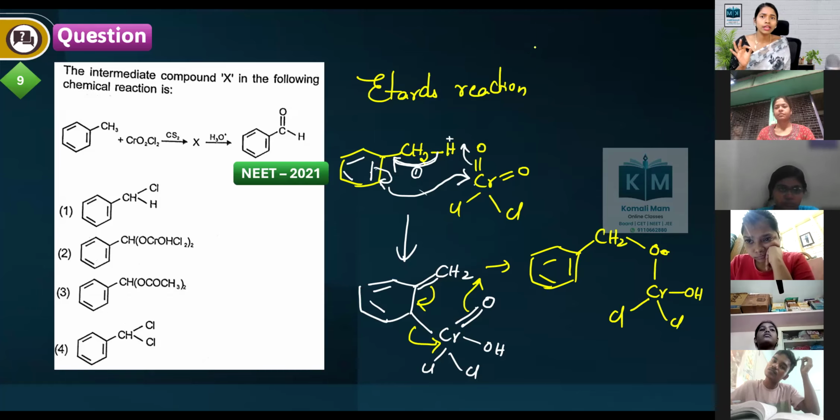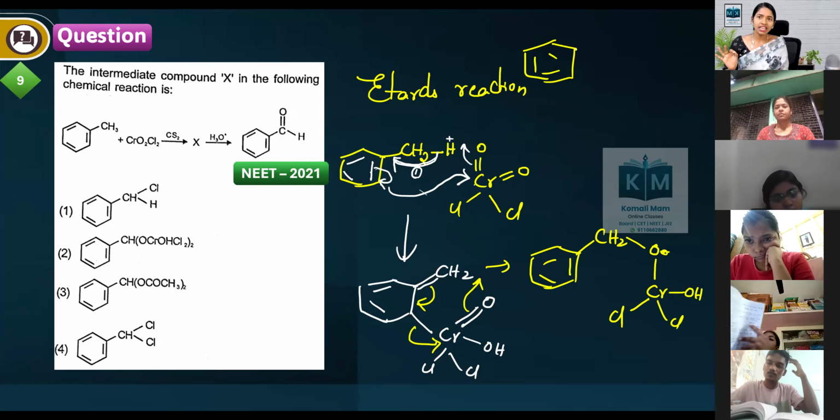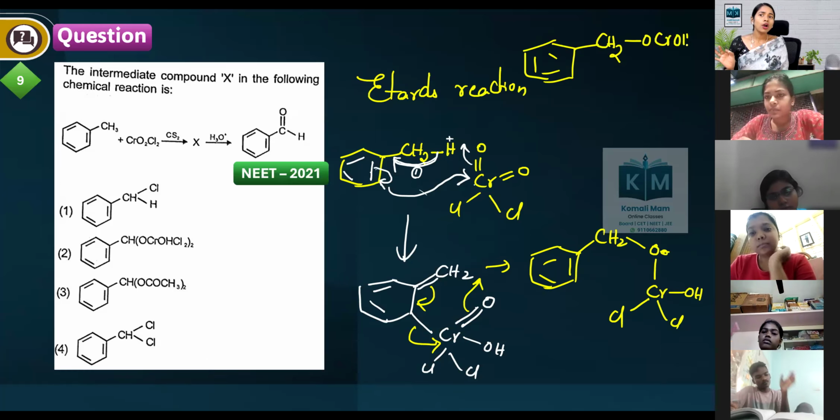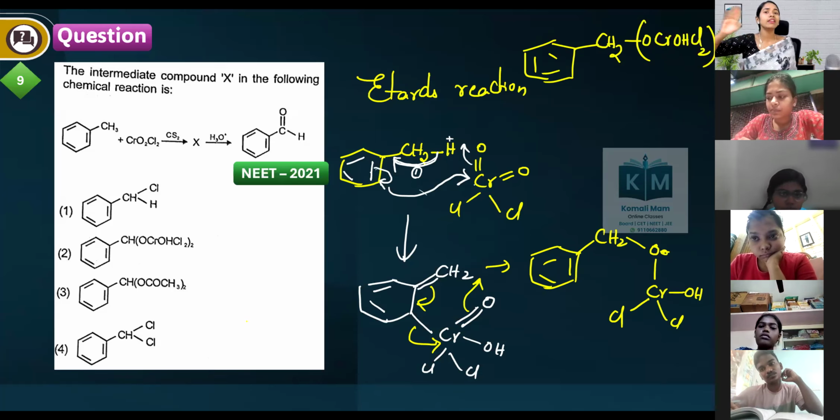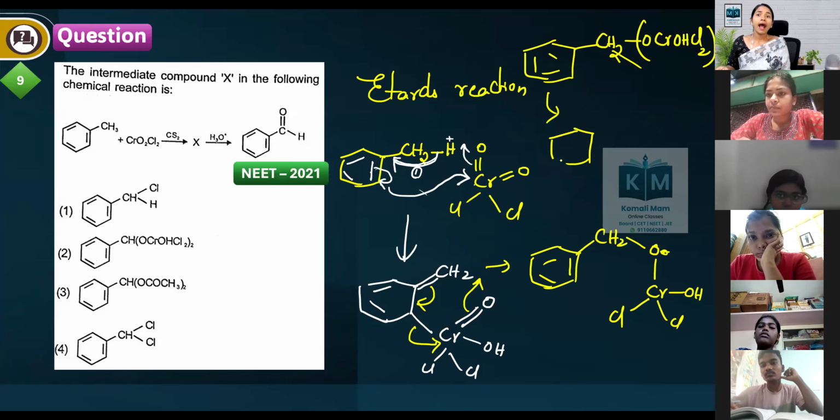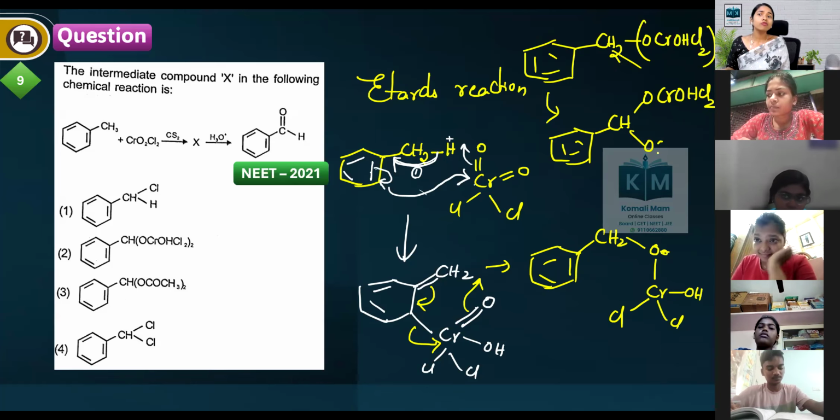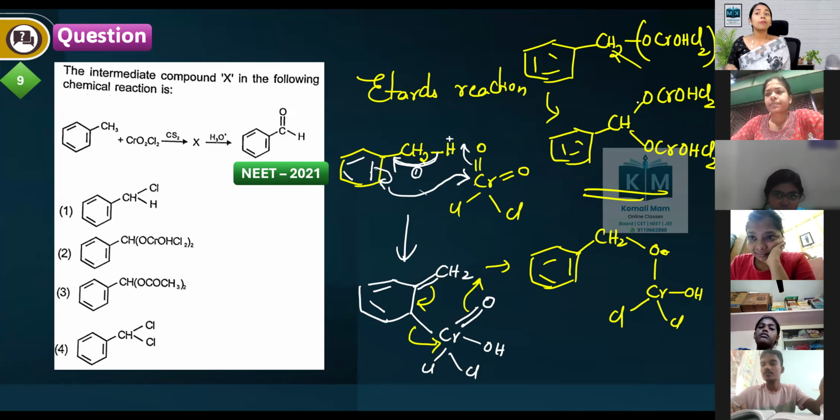Everybody clear? So I want to tell you that on a benzene ring we have CH2, O, Cr, OH, Cl2. This is the group. We removed one hydrogen and we place this group. Like this, I am going to remove the next hydrogen also. Through the same mechanism, I am going to get a structure like this. CH2, O, Cr, OH, Cl2. Again, same way, OCrOHCl2. This is an intermediate, which upon further hydrolysis will give benzaldehyde.